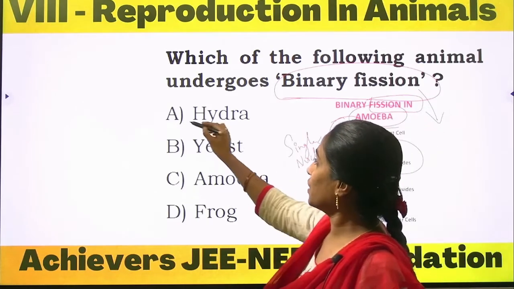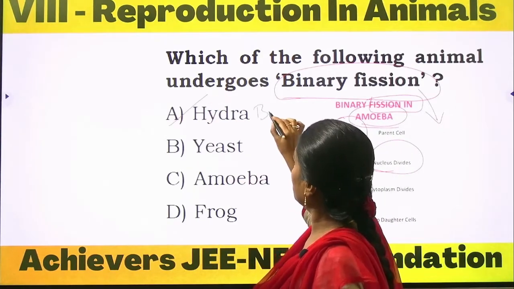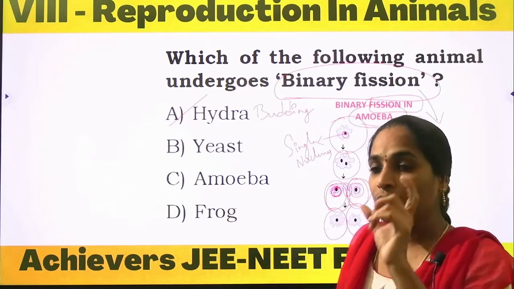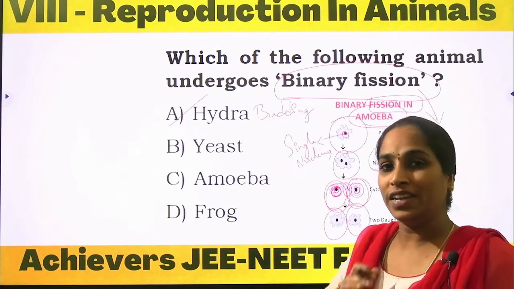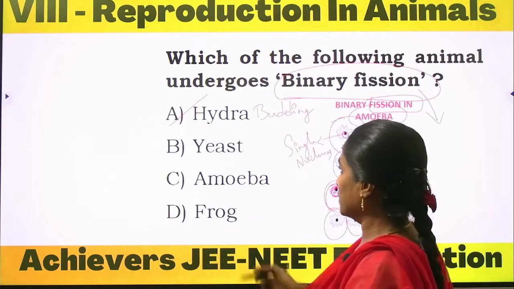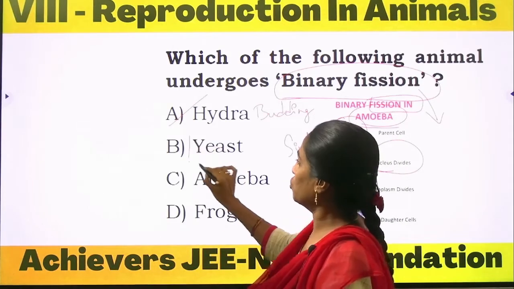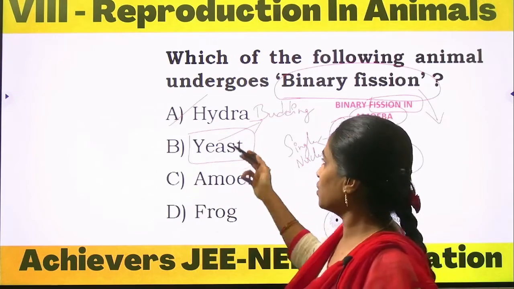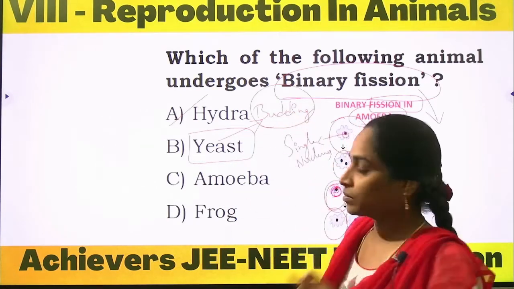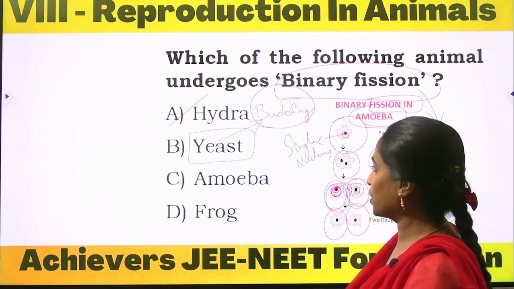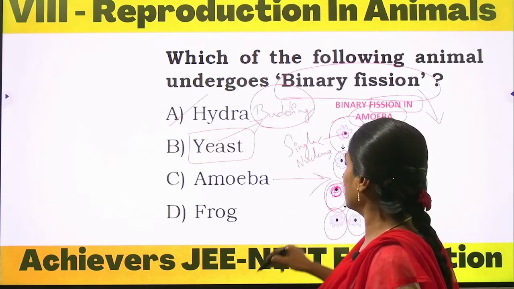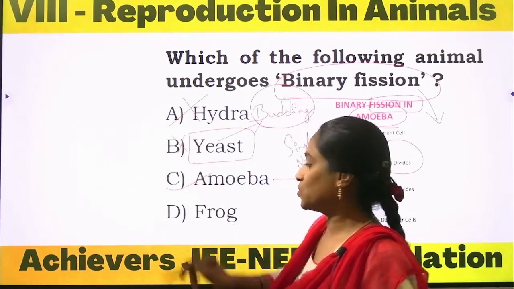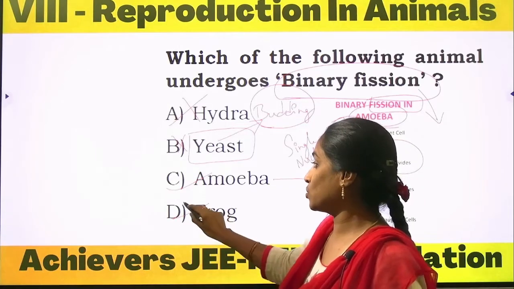Okay, the hydra, as we know, undergoes the budding process. No division; we can observe the bud developing from any part of the parental organism. And coming to yeast, yeast also undergoes the budding process, same as the hydra. Hydra and yeast undergo the budding mode of asexual reproduction. And coming to amoeba, this is the correct option. Option A is wrong, option B is wrong, and option D is also wrong.